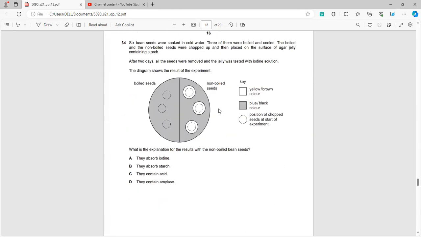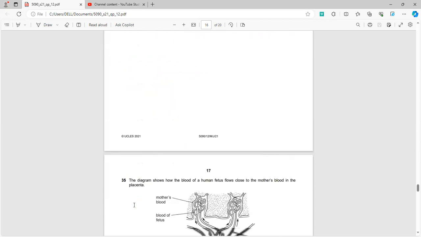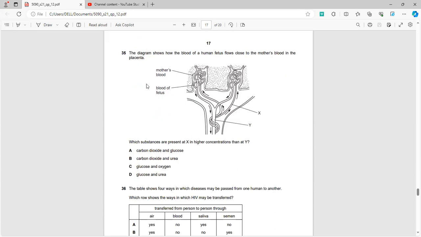Now in question number 34, what is the explanation for the results of the non-boiled bean seeds? The non-boiled bean seeds, as you can see, the areas are cleared, this means that the starch over here has been consumed by them. So they contain the enzyme amylase. Also, salivary amylase is present in the human mouth at a neutral pH. It converts all the starch to maltose.